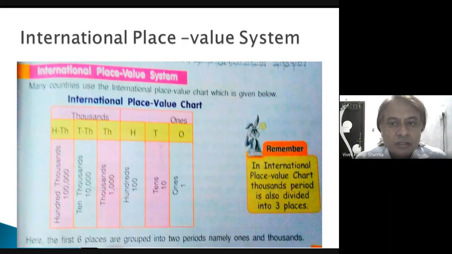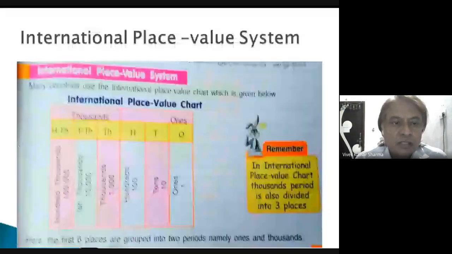In the Indian place value chart, there were 2 places, and in the international place value chart, the thousands period is divided into 3 places: 1,000, 10,000, and 100,000. So this is the difference between the international and Indian place value systems.